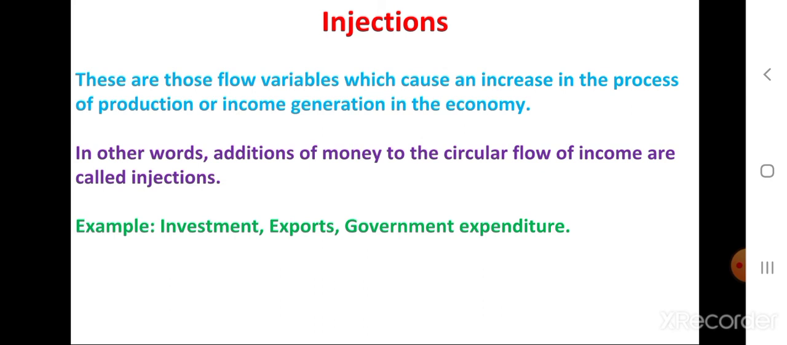Injections. These are those flow variables which cause an increase in the process of production or income generation in the economy. It is addition of money to the circular flow. The examples are investment, export, and government expenditure. Investment boosts the economy, so it is an injection, and from export we get foreign currencies, so it also boosts the economy. And government expenditure is also an injection, because for the development of any economy government expenditure is required.